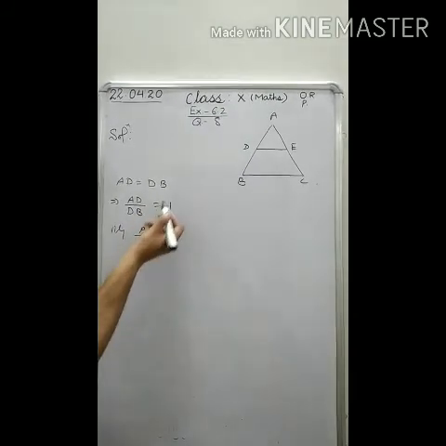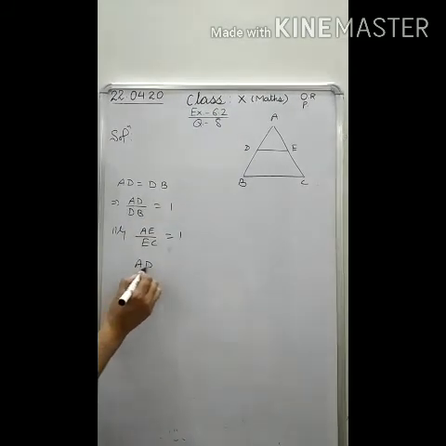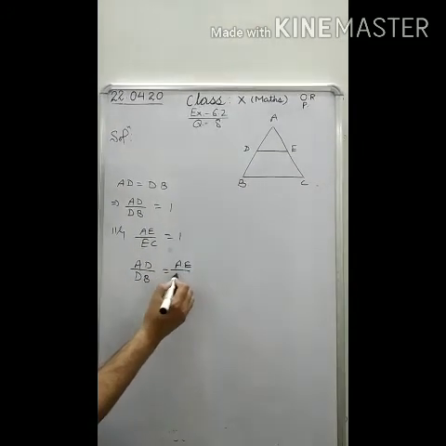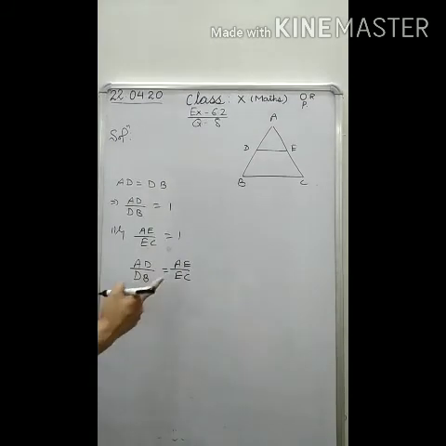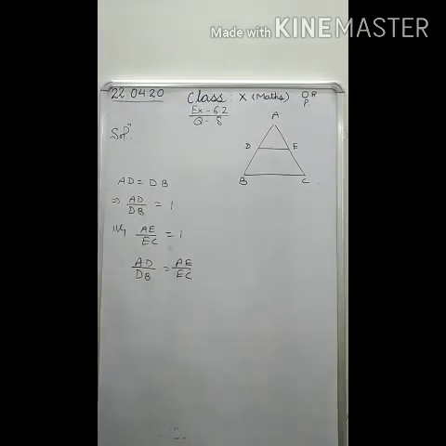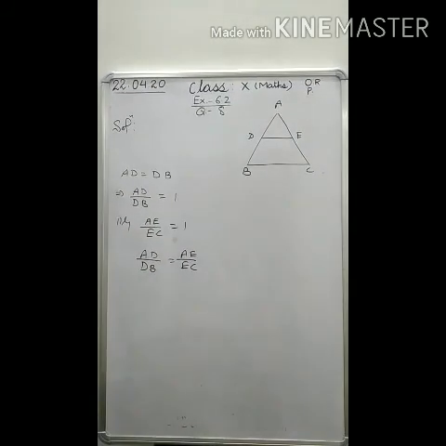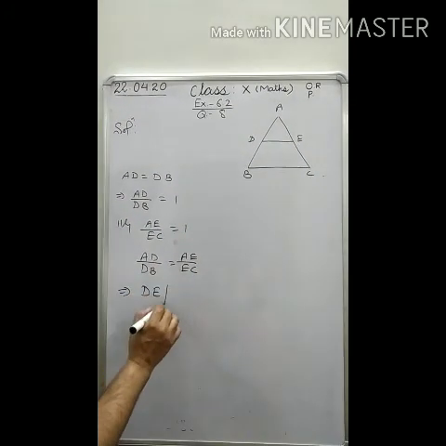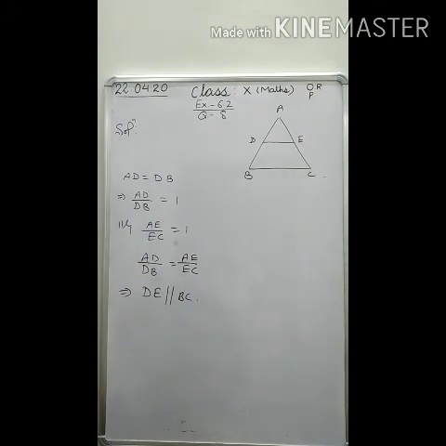This implies from 1 and 2, AD by DB will be equal to AE by EC. And from this, if AD by DB is equal to AE by EC, then by converse of BPT, this line DE will be parallel to BC. This is the hint of this question number 8.